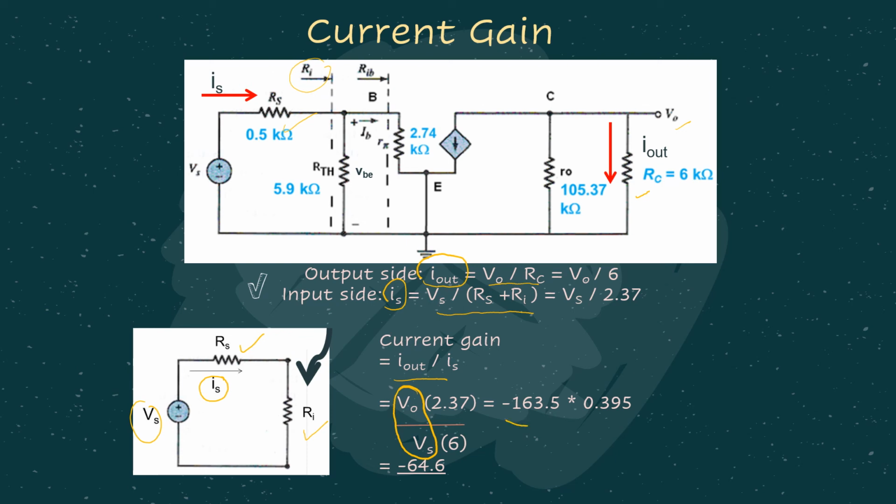Then straight away substitute. From there, you can get the current gain, which is negative 64.6 in this case. There is no unit. We are talking about the gain. It's just a ratio, right? Yes, the current is being amplified by 64.6, but obviously in reverse polarity.